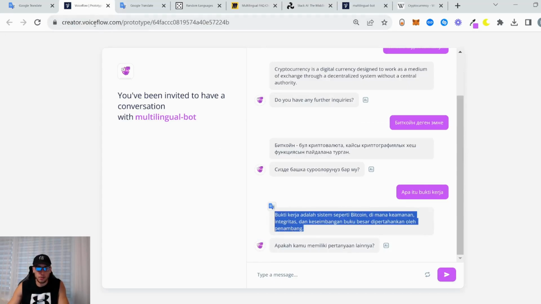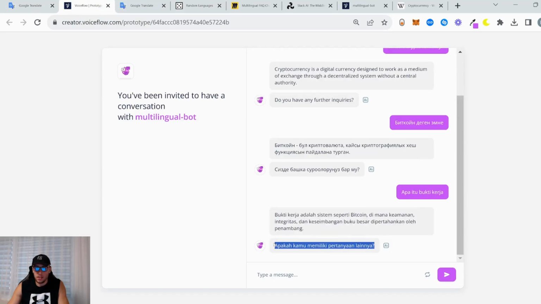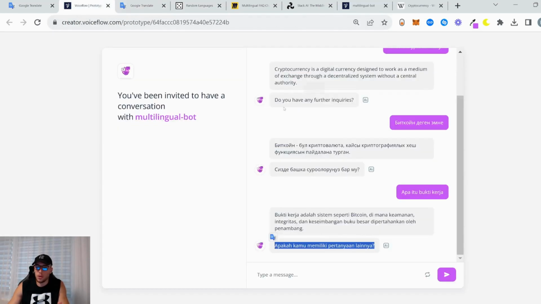Let's detect the language. Here we go. Indonesian. Proof of work is a system like Bitcoin where the security, integrity, and balance of the ledger are maintained by miners. We got the answer, and the re-ask question. Let's detect: Indonesian. Do you have any other questions? Here we go. As you can see, it works just perfectly.